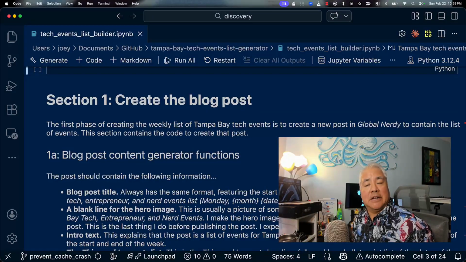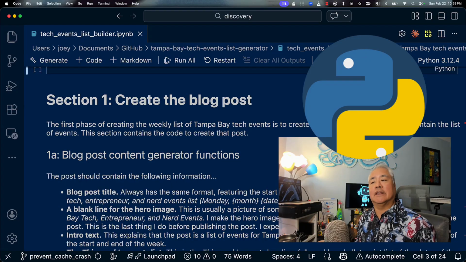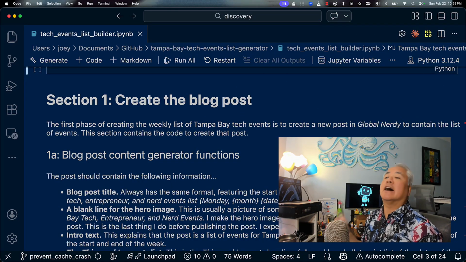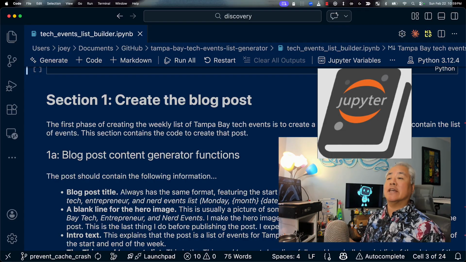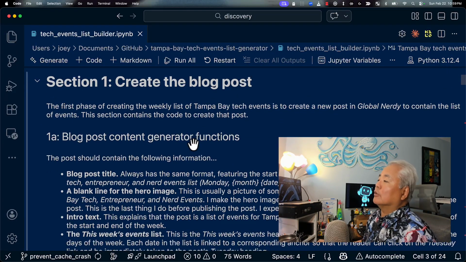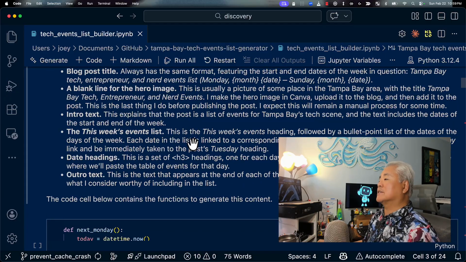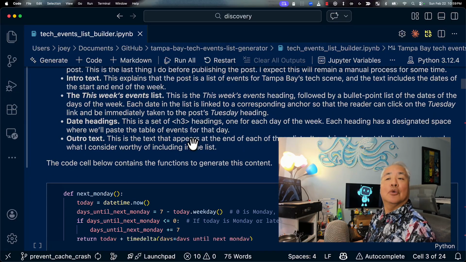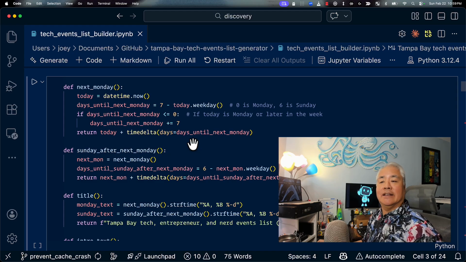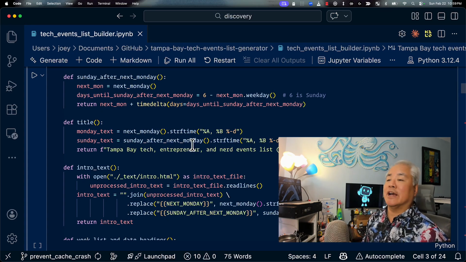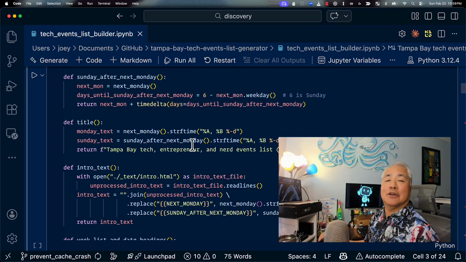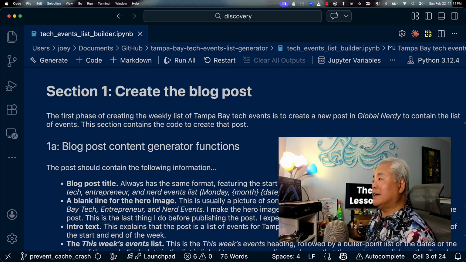I implemented my automation in Python, which is my preferred programming language for sketching out ideas. And I did it in a Jupyter Notebook, which is my preferred sketchbook for Python. As you can see here, this allows me to mix notes to myself and documentation with code all in the same place. It leaves me the freedom to explore ideas and give myself notes so that I'm not looking at the code a few months later and going, why did I do it this particular way? I can't remember. This is a continual work in progress, which means that I am continually learning as I build and refine the application. Here's the first part.